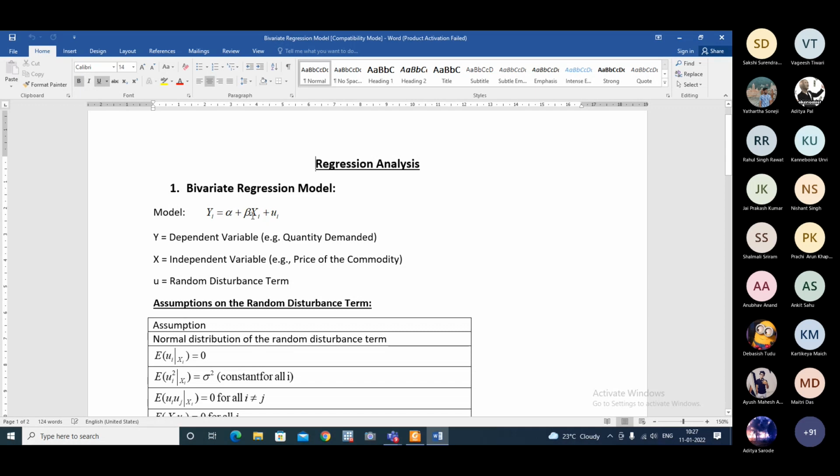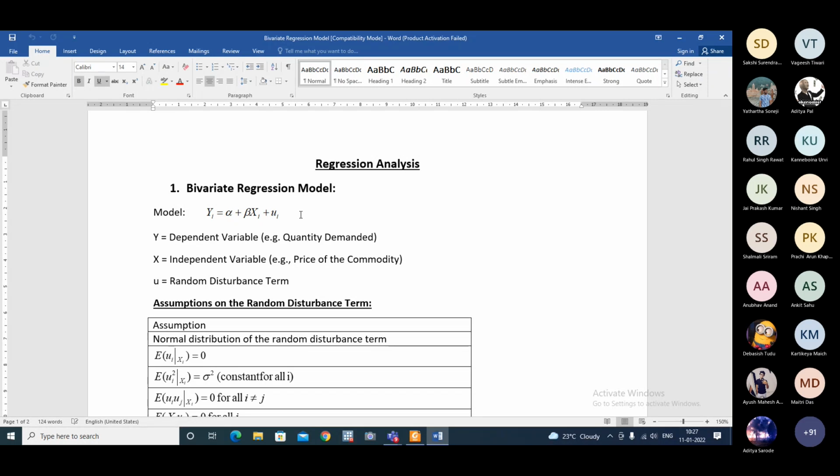And x stands for the independent variable, say, price of the commodity. And ui is basically the random disturbance term.